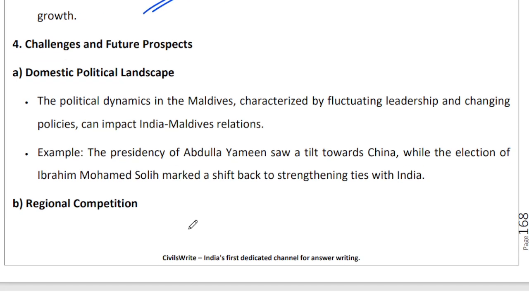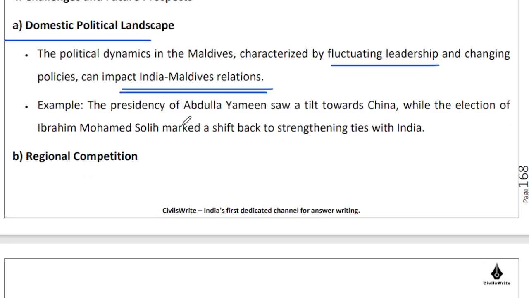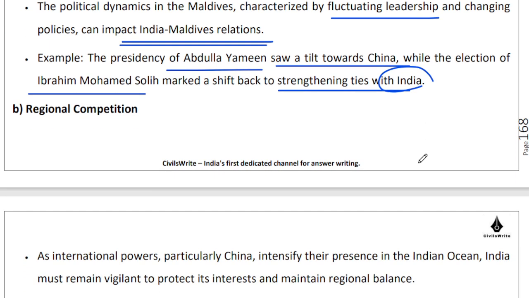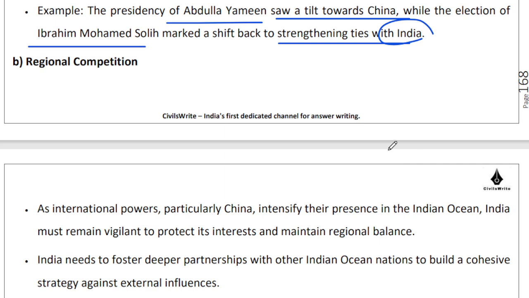Challenges and future prospects. So yes, the domestic political landscape in Maldives can be difficult. Fluctuating leadership over there can be difficult because some parties are in favor of India, some parties are not in favor of India. So Abdullah Yameen, for instance, tilted too heavily in favor of China, but Ibrahim Mohamed Solih helped in strengthening ties with India. We don't need to take a very strong side in their politics. We need to have a more bipartisan approach to make sure that we are in good books with everybody concerned.